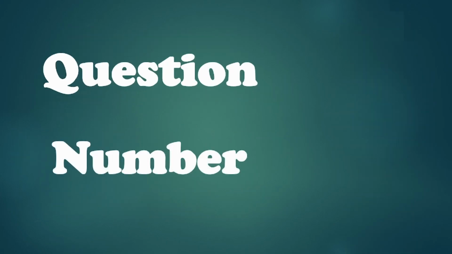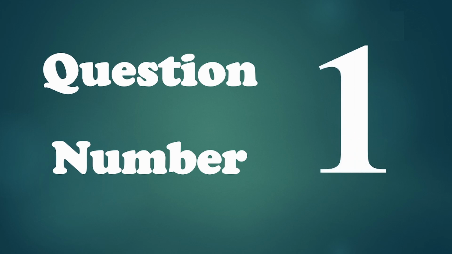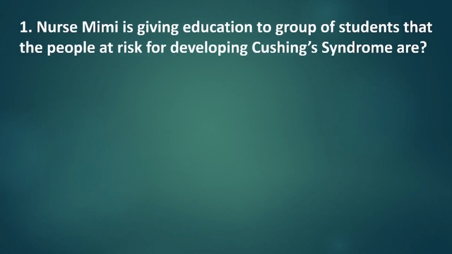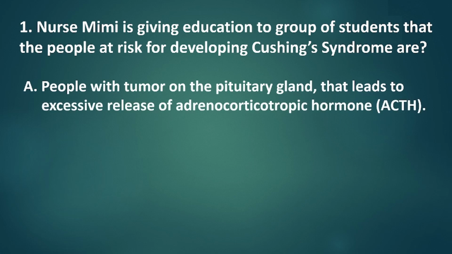Question number 1. Nurse Mimi is giving education to a group of students that the people at risk for developing Cushing syndrome are which of the following? A. People with a tumor on the pituitary gland that leads to excessive release of adrenocorticotropic hormone, also